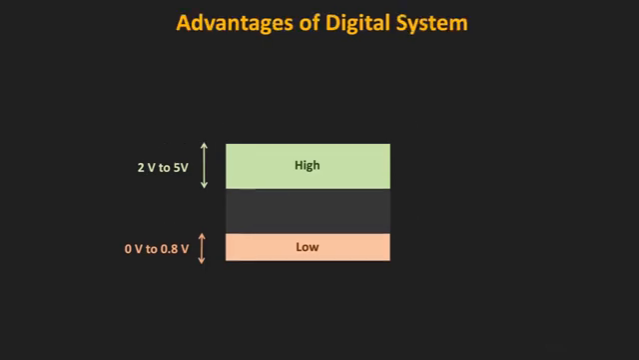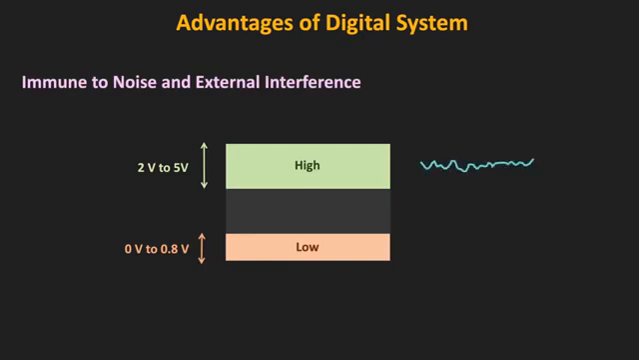And that is the advantage of this digital system. Even if noise or interference gets superimposed on the actual signal, as long as the signal level is within a certain band, it is possible to identify that signal as either logic 0 or logic 1. So that is one of the advantages of the digital system over the analog system.